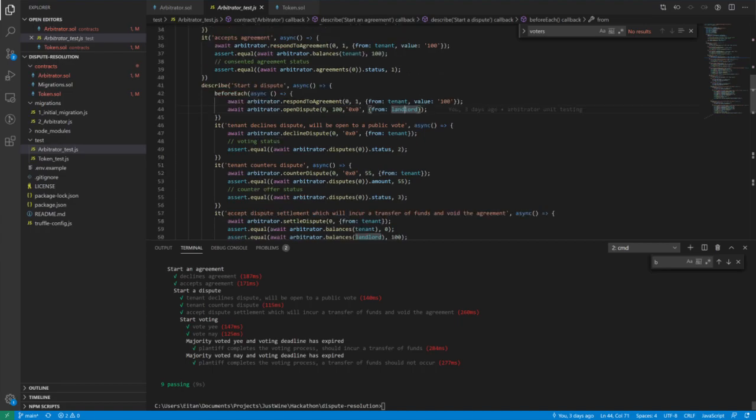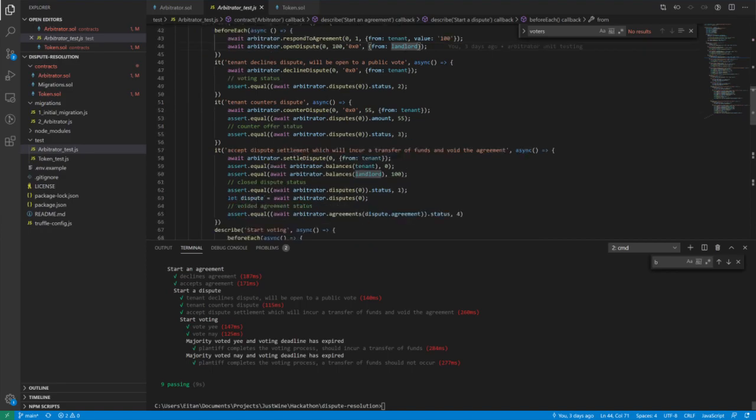The tenant, or the defendant in this case, can do a couple things. They can accept the dispute, which means that they're settling. They say, okay, yeah, you're right, I do owe you 100 Wei. So they settle the dispute, a transfer happens, 100 Wei is transferred from the tenant to the landlord, and the dispute is closed.